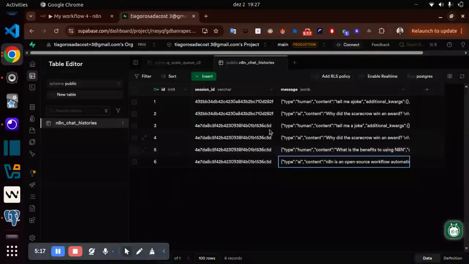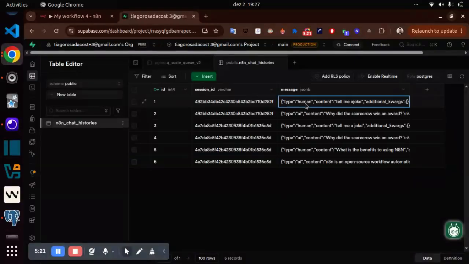Another point you can use this for is to track all the messages where the type is human, and use this to check what types of questions are really common, and start to add this, for example, to a RAG database.